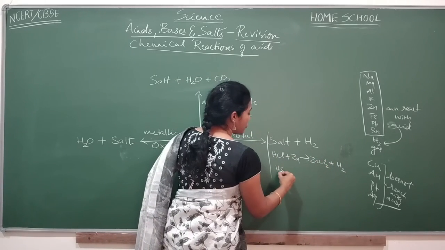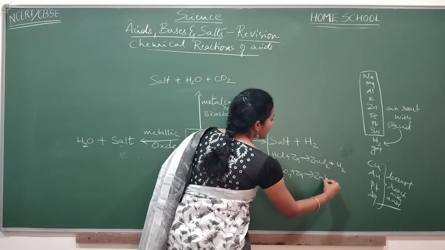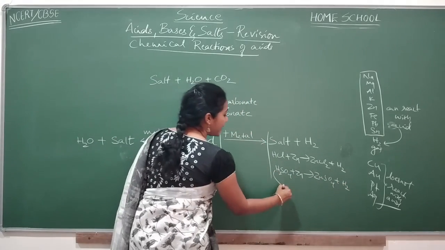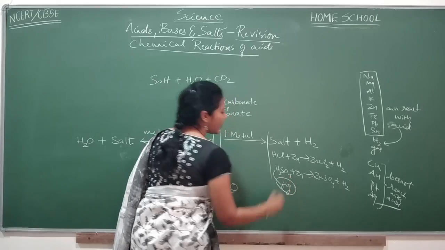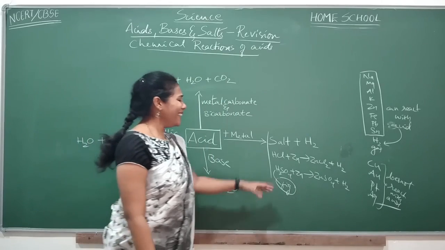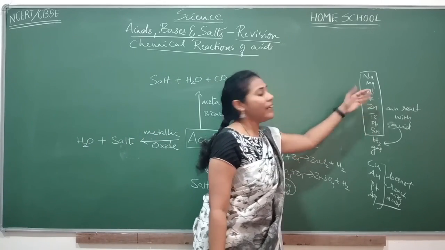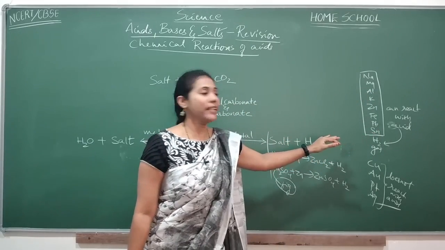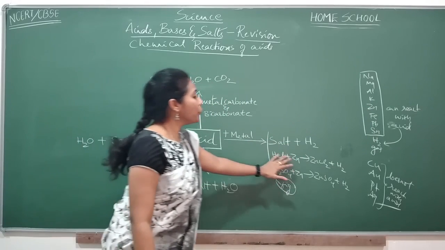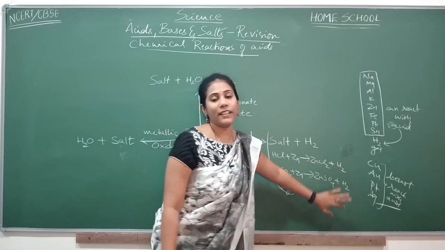Or if it is H2SO4, treat it with zinc. What do you get? Zinc sulfate plus H2 gas. And we had a figure relating to this reaction, and that figure is very, very important, which can be asked for board examination. Any metal whose position is above hydrogen in the reactivity series, you take with any acid, you will always get the respective salt and hydrogen gas.